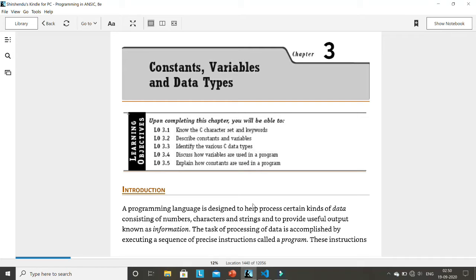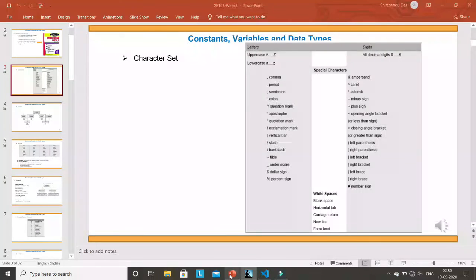So the first thing, for this particular chapter, I have a PPT. Instead of going through the chapter, I'll try to follow this PPT, because it's the same thing. These screenshots are taken from the book. Okay, so the first thing that I'll discuss from this chapter is called character set.